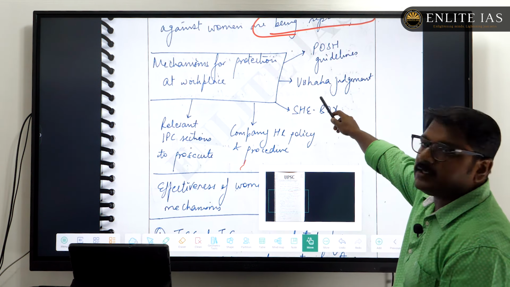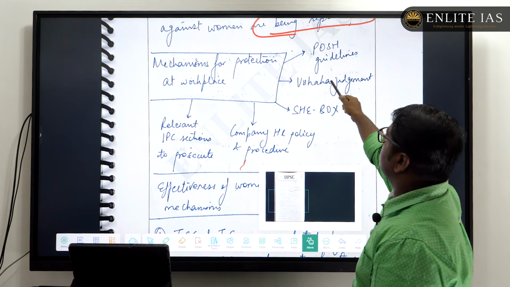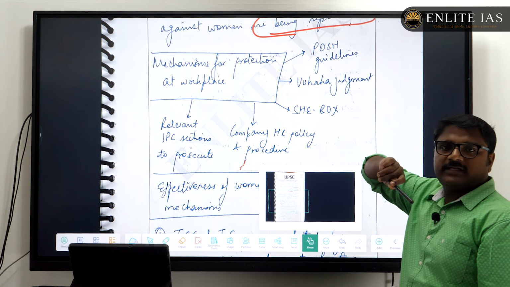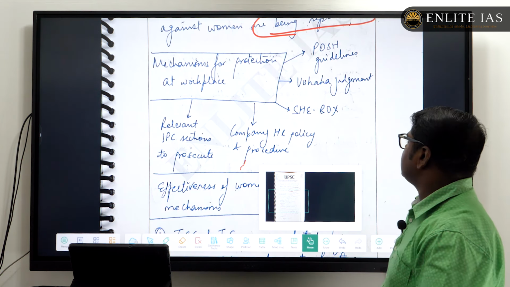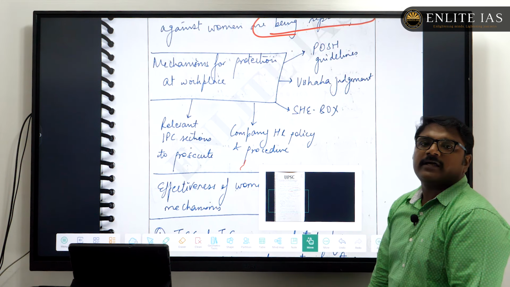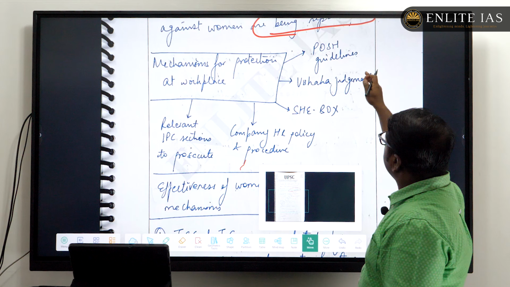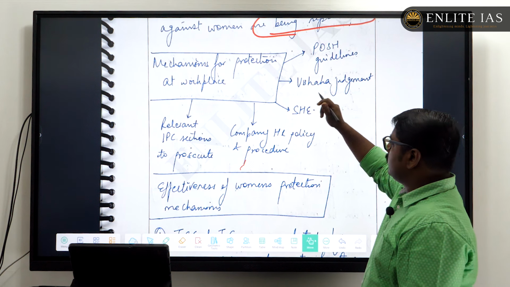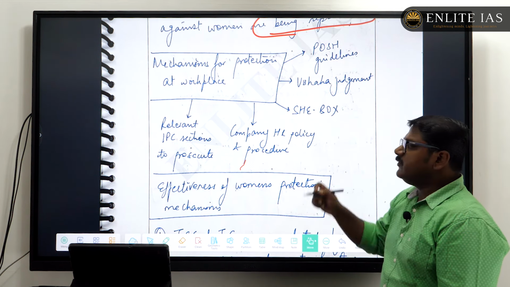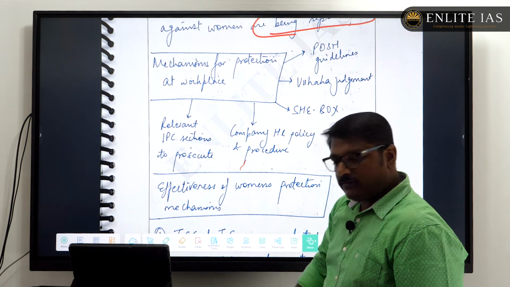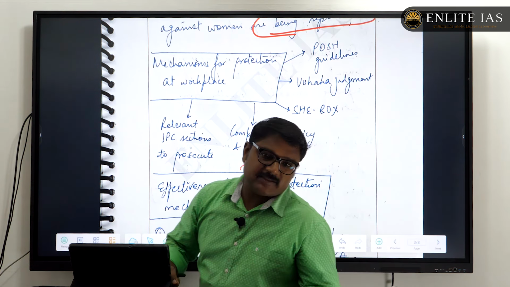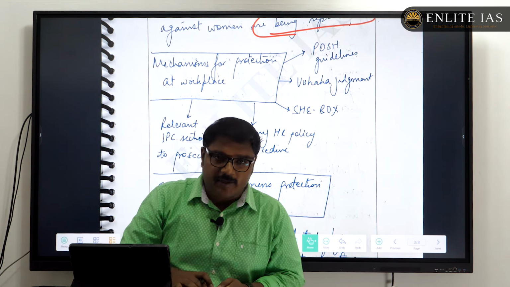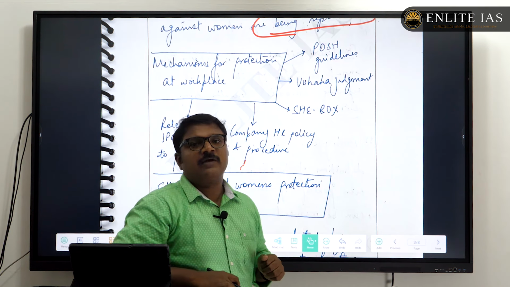The first core part, he had given the mechanisms for protection of women at workplace. That is the POSH Act, the Prevention of Sexual Harassment Against Women at Workplace Act. That is a very crucial act against the increasing crimes against women, and the Vishaka guidelines, the SHE box, the complaint box, and the company level policies, as well as the relevant provisions of the IPC, or you may refer to the BNS, Bharatiya Nyaya Samhita. So these are the major mechanisms available in the country for protecting women from various crimes.